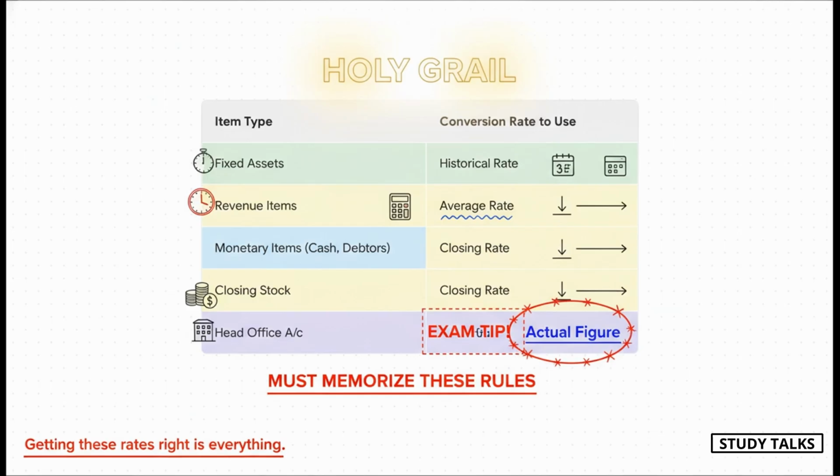Fixed assets, they use the historical rate from the day you bought them. Revenue and expense items, they happen all year, so we use the average rate. Monetary items, things like cash, debtors, creditors, they're valued at the rate on the balance sheet date, so we use the closing rate. And here's the classic trap. The head office account is never converted. You just take the actual rupee figure from the head office's own books. Getting these rates right is 90% of the work.